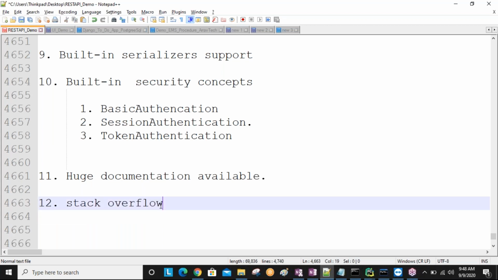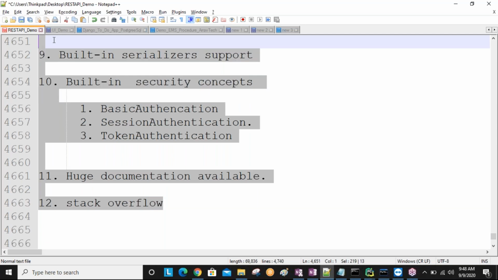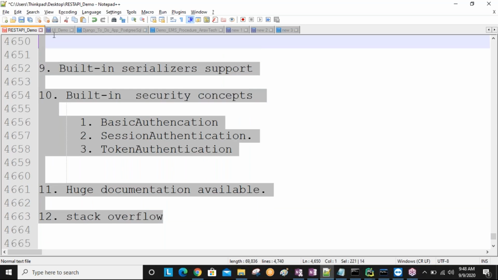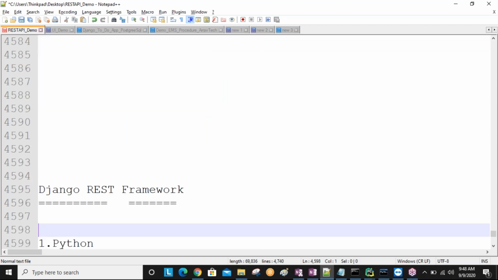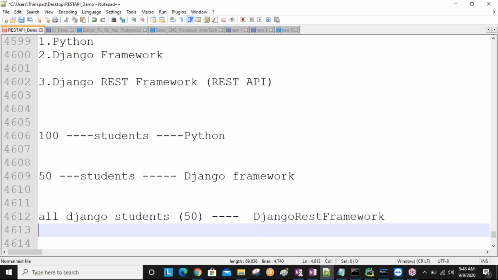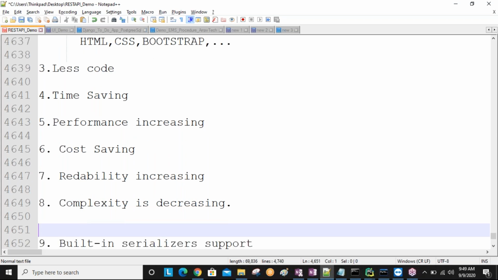Understand, fine? So many advantages are there by using Django REST framework. That's why nowadays Django REST framework is in more demand compared to other APIs. Different types of APIs are there. REST APIs are what we are learning here, but other kinds of APIs also exist. Why do people choose REST API only? Why not other APIs? You are going to get these questions in interviews. So I'll take care of that, sir. Wait. Do you understand this, guys?